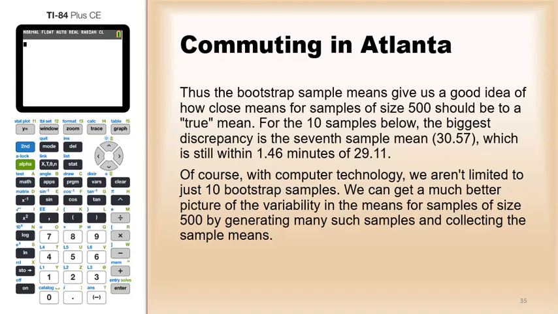For the 10 samples we looked at, the biggest discrepancy is between 30.57 and our original sample mean, and that's still only about 1.46 minutes higher. So it's within 2 minutes of the original sample. Of course, with computer technology, we aren't limited to just 10. We get a better picture by taking many samples of size 500.